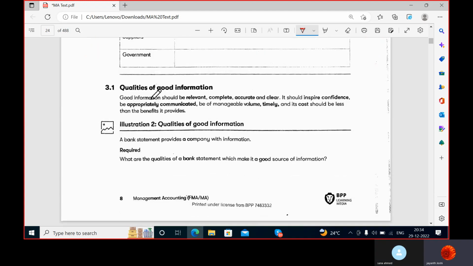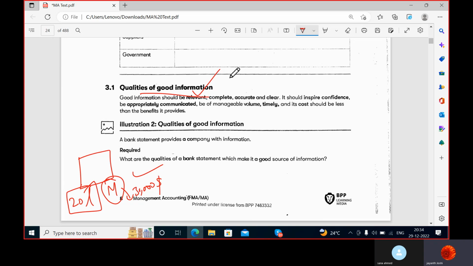What are the qualities of good information? See, any information can only be considered good information if it is relevant. That means of your use. You want to go to Dubai, I'm telling you about Tokyo. Is it relevant for you? No. Never. So you will never pay attention to such kind of information. So if this is my company and I want to hire 20 laborers for doing some task, and apart from that, I'm also considering buying a machine. So the machine is saving me $30,000. So what is relevant for me is buying the machine, correct? Yes, sir. See, I'm spending more on labor, but I'm saving $30,000 if I use the machine.